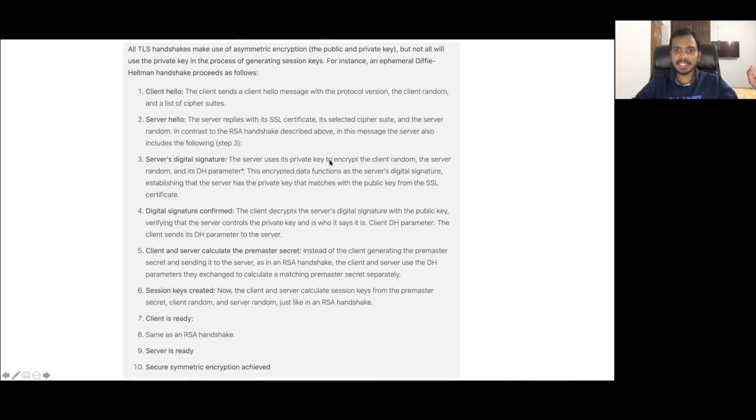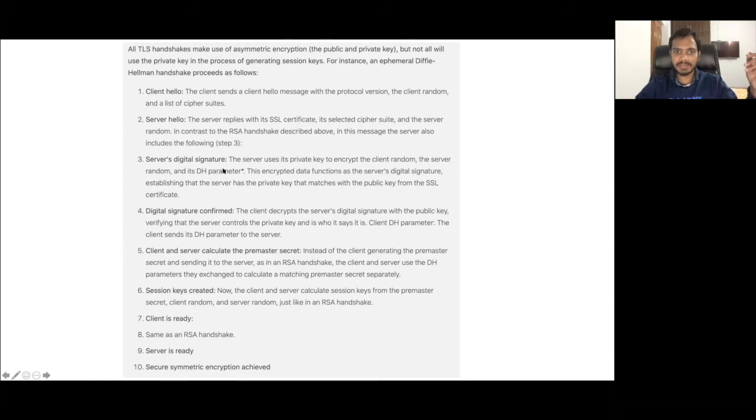So the server uses its private key to encrypt the client random, the server random, and its DH parameter. The client random was sent in the client hello message. So it will use all of this: client random, server random, DH parameter. DH parameters are some Diffie-Hellman parameters that are used in that algorithm itself. Now this encrypted data functions as the server's digital signature, establishing that the server has the private key that matches the public key from the SSL certificate. Of course, the client will be able to obtain the public key from the SSL certificate.